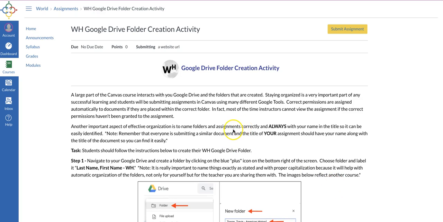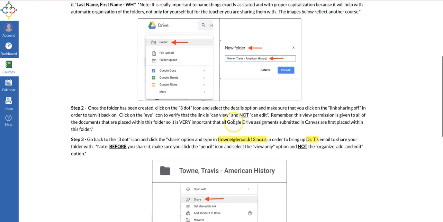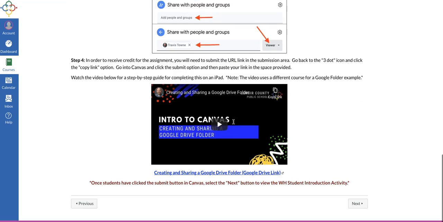Now guys, just remember this is something very important because you link everything to your Google Drive and you submit in Google Drive to this. So it's really important that you name this and that you share it with me, so you know the drill. That's one of those things that you need to have.